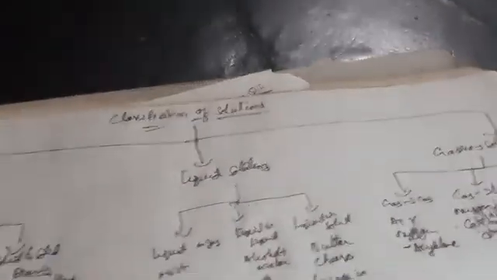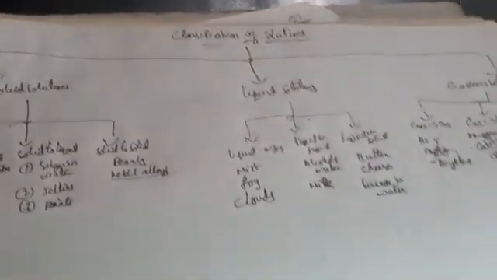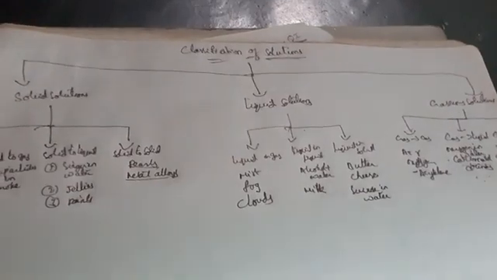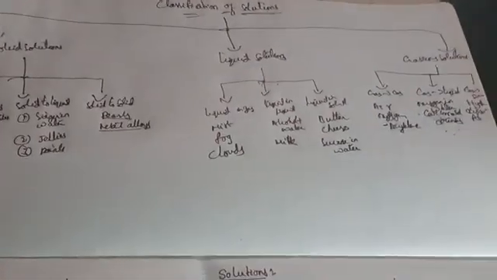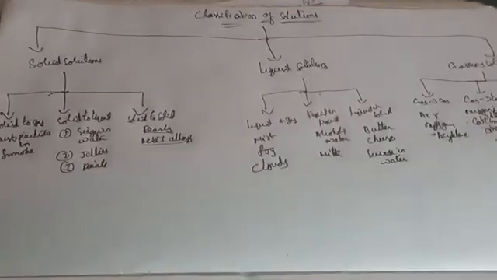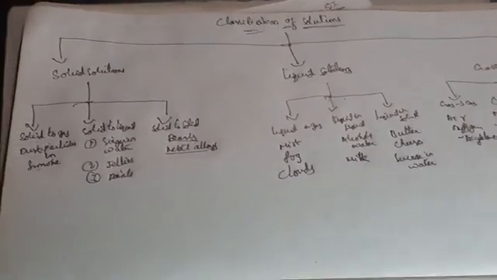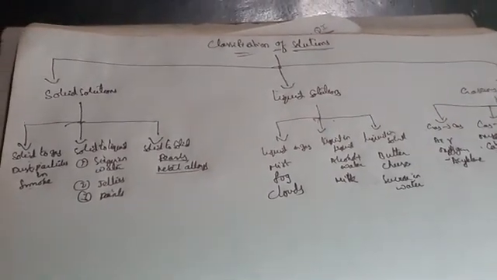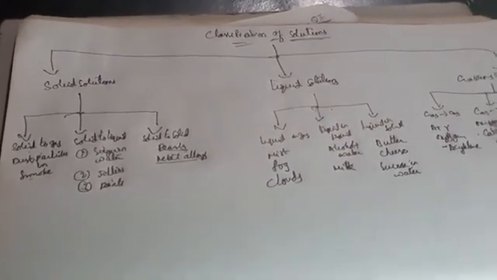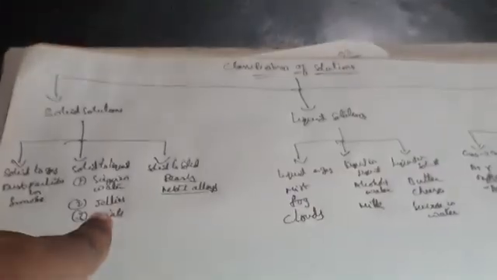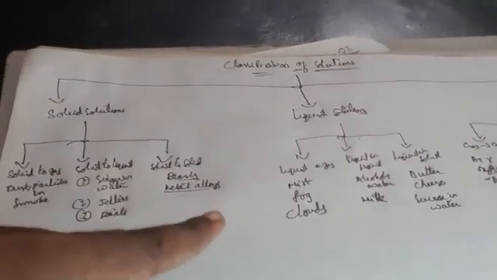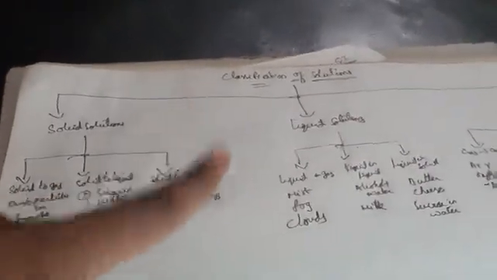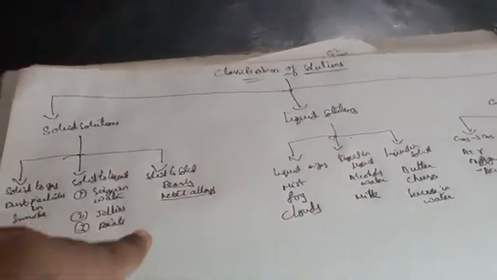So now let us see once again the classification of solutions, divided into three types, that is solid solutions, liquid solutions, and gaseous solutions. Again, solid solutions are divided into three types, that is solid to gas, solid to liquid, solid to solid. For solid to gas, the example is dust particles in smoke. For solid to liquid, sugar in water, jellies, paints. Solid to solid, pearls, metal alloys. So this is about solid solutions.